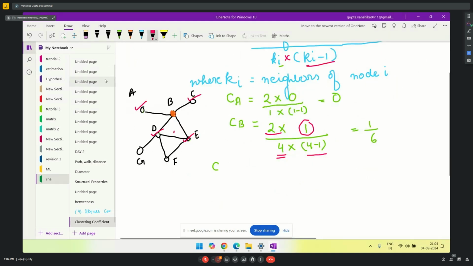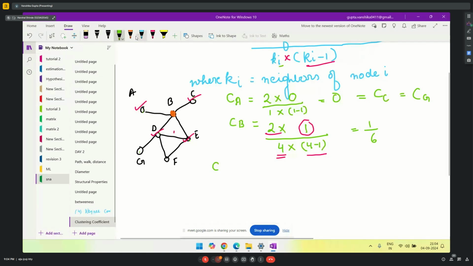Let's talk about node C. Node C also, because there is only one neighbor, you will directly get 0. Okay? Same goes for node G. G also has only one neighbor, so for it also it will be 0. So these three are 0. Clustering coefficient of A, C and G are directly 0. Now B we have calculated.